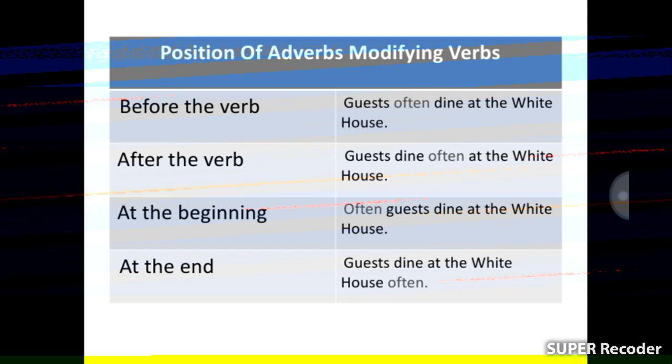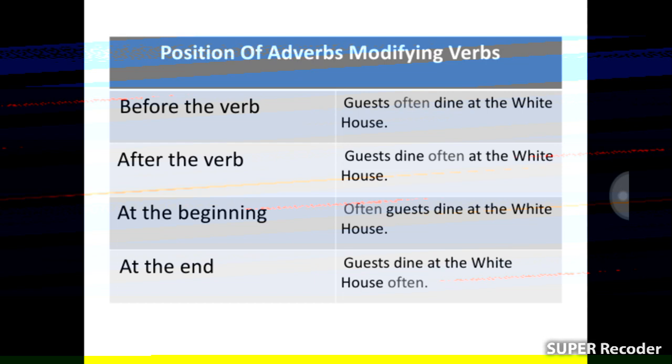At the beginning: Often guests dine at the White House. At the end: Guests dine at the White House often.